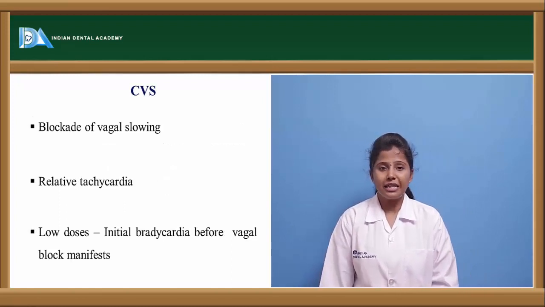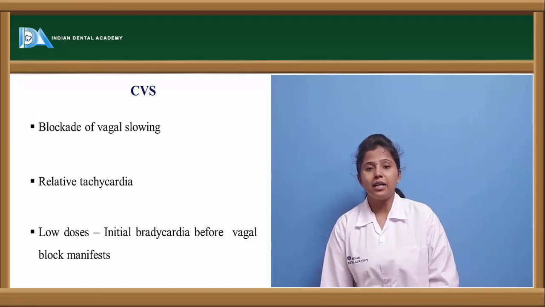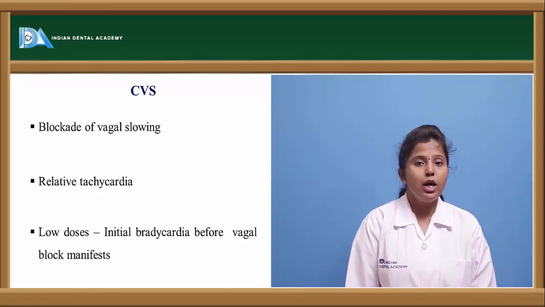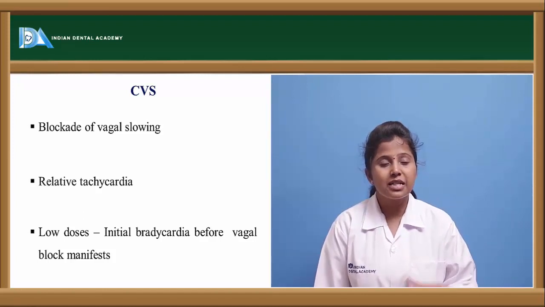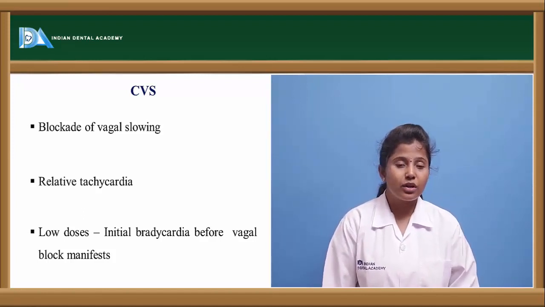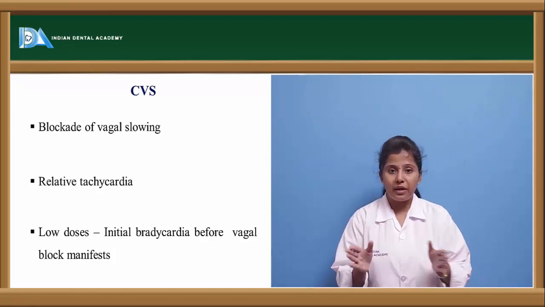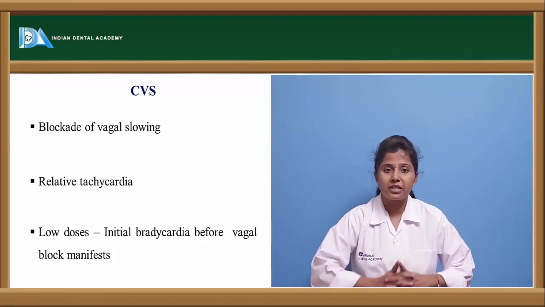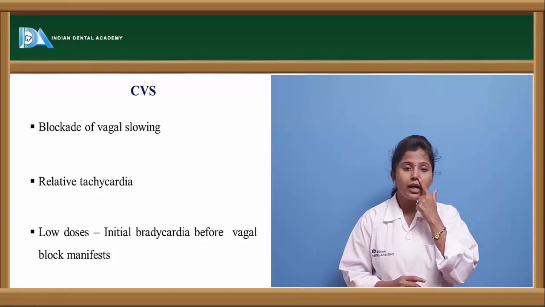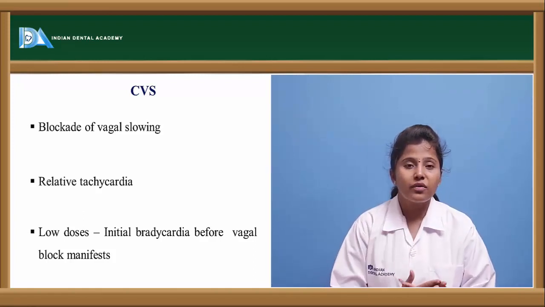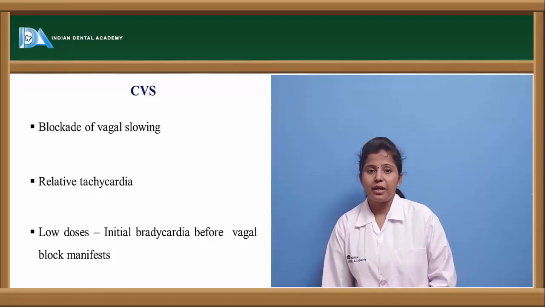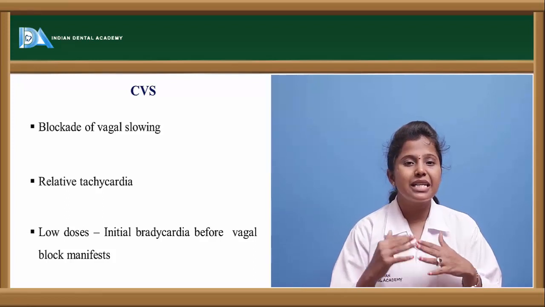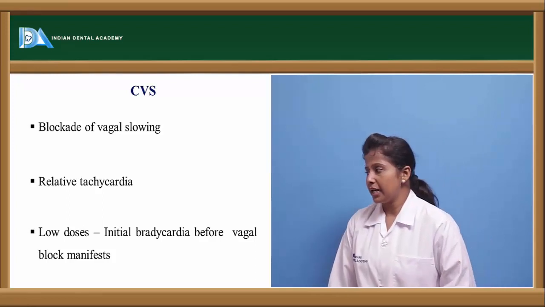What are the effects on the cardiovascular system? These anticholinergic or antimuscarinic drugs cause blockade of vagal flow. The vagus nerve supplies the heart and cardiovascular system, and it emerges from the parasympathetic nervous system. The blockade of this vagus nerve by antimuscarinic drugs causes relative tachycardia, though in the initial or slow doses, it may lead to a bradycardia condition also.